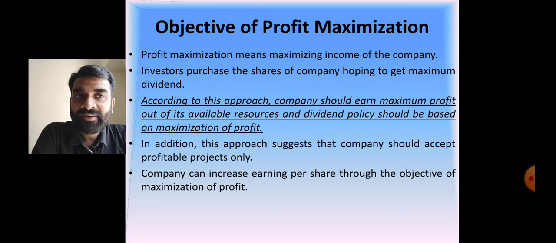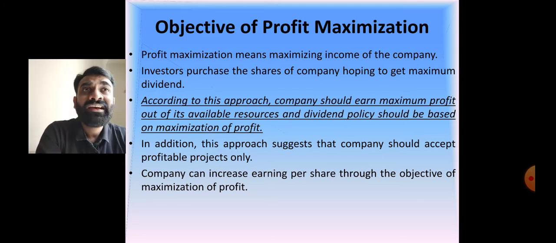Getting my point. So here, the aim is to earn the maximum profit with the available resources of the company. And when I talk about resources, that means manpower and material that is available. Whatever the dividend policy will be, it is completely based on the profit: maximum profit, maximum dividend that can be given.